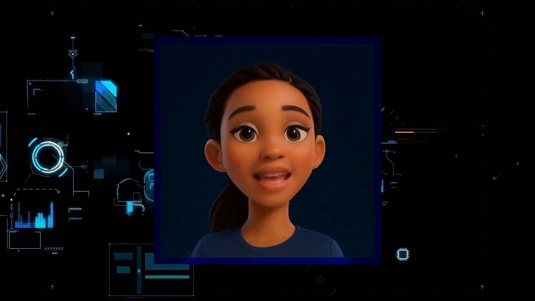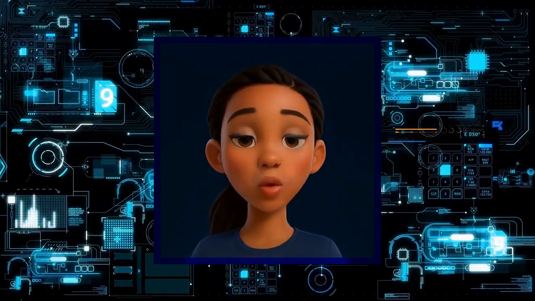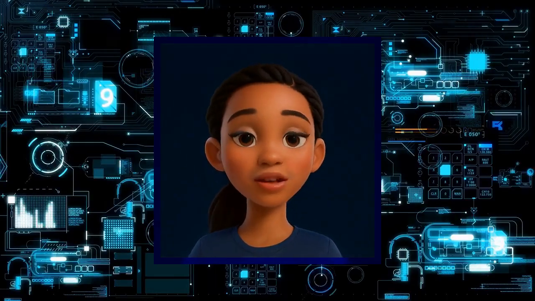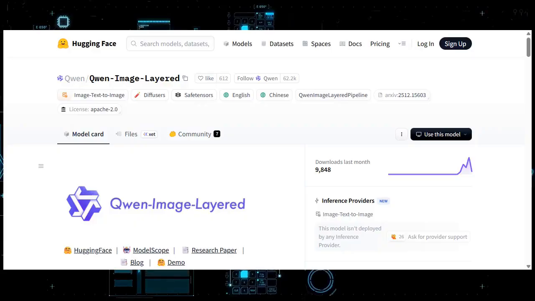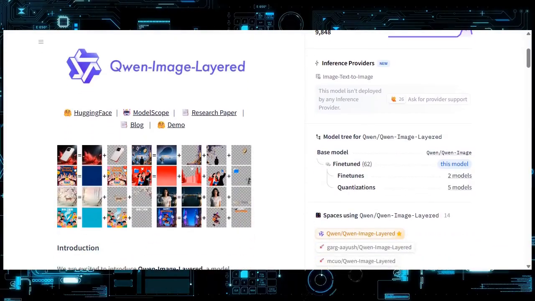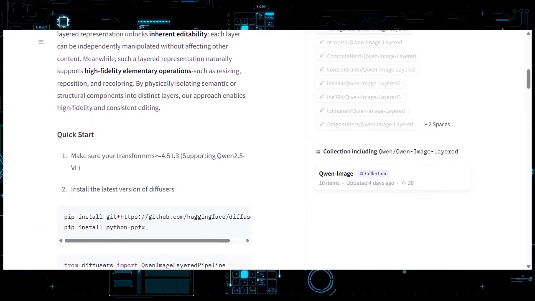What if I told you that every image you have ever edited was a prison, a flat cage where changing one thing meant risking everything else, but Qwen just handed us the key to break free from that limitation forever. Qwen-Image-Layered arrives on Hugging Face with nearly 10,000 downloads in a single month, and the core promise is wild. Decompose any image into multiple RGBA layers where each piece exists independently of the others.